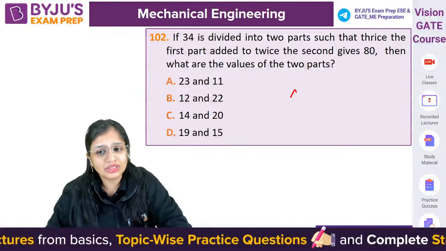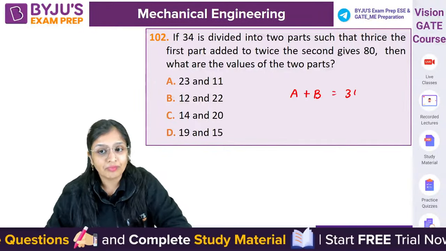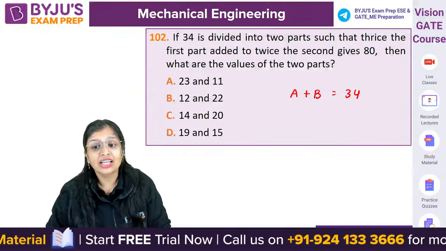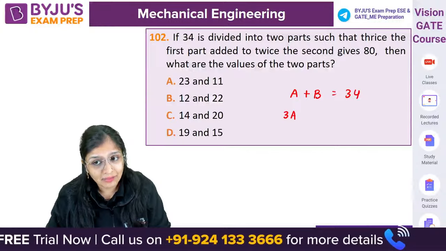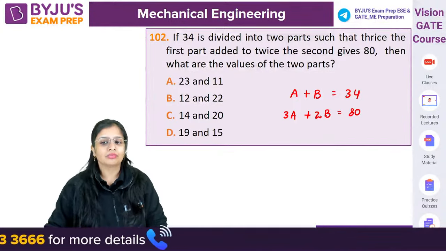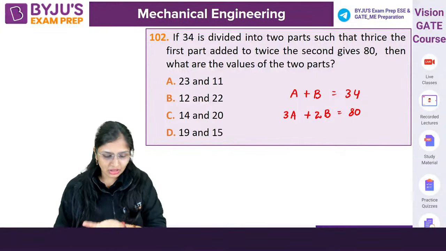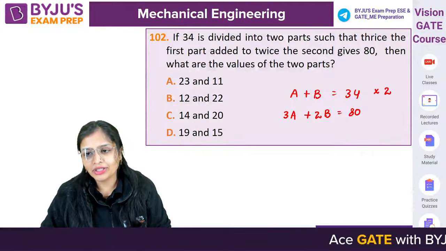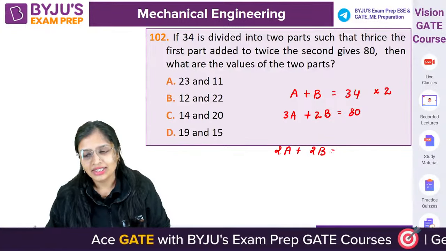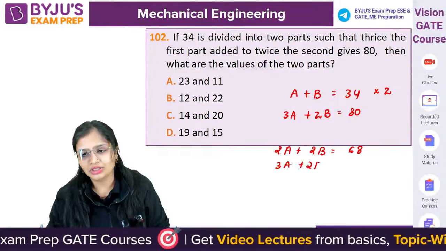So one part you call A, another part you call B. A plus B is 34. Now you have to divide it in such a manner that thrice the first part added to twice the second part gives you 80. Now what you can do? You can apply the elimination technique and get the two parts, of course. So you multiply by 2 for the first one, so it will become 2a plus 2b is equal to 68. 3a plus 2b is equal to 80.